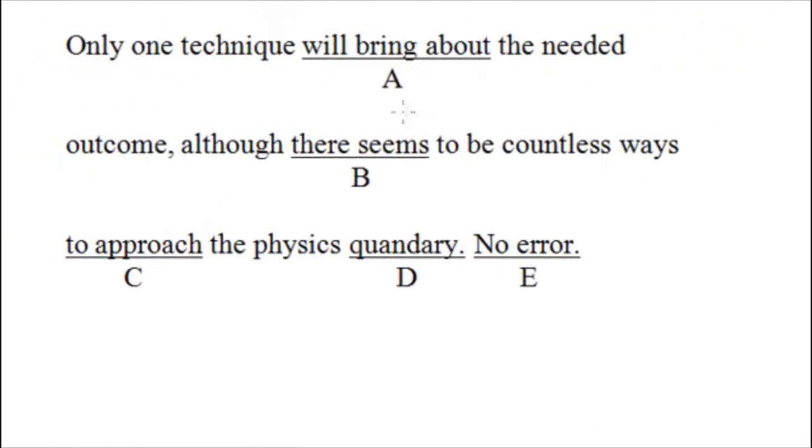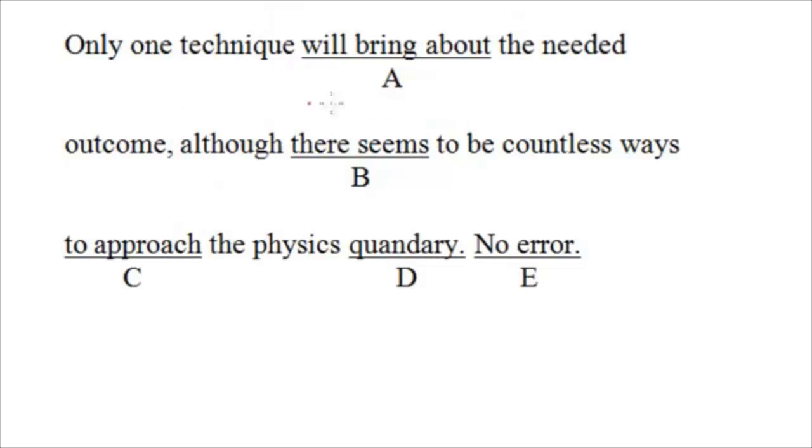All right. So in this one, it's the question that we just had, except I switched the order around. And again, this is from the clauses, independent and dependent clauses, which is actually the foundation of sentence structures, right? So once you learn subject and verb and all the other parts of the sentences, learn sentence structures, and it's going to give you a lot of power to build many different types of sentences if you're confused on how to do it. So this question is the same question as what we just had. It says only one technique. So only is modifying this word one, right? Technique will bring about the needed outcome.